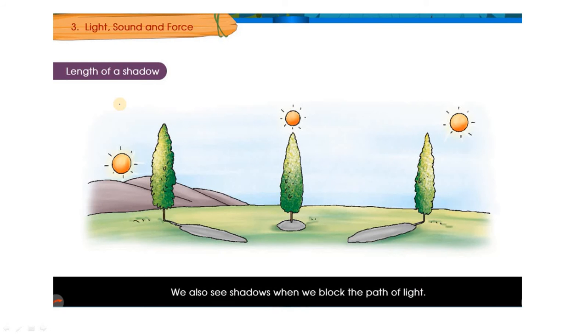Now, the length of the shadows, another very important thing. As you can see, there are three trees. Imagine this is a big park, and you can take this as east.